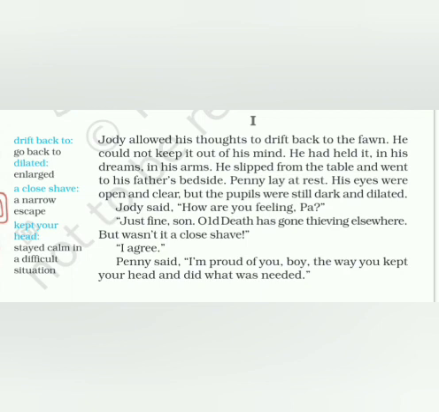But wasn't it a close shave? Oh my God, son, but I nearly died, isn't it? Close shave means nearly died. A narrow escape. He nearly died, but thankfully he was saved.